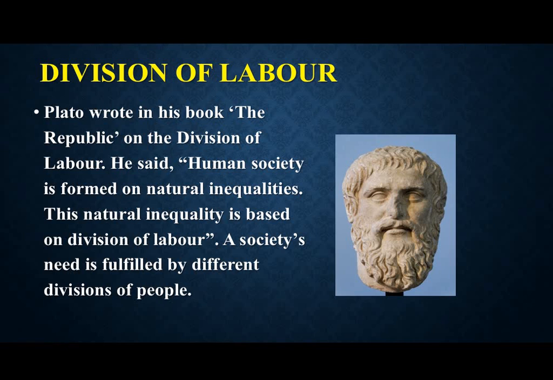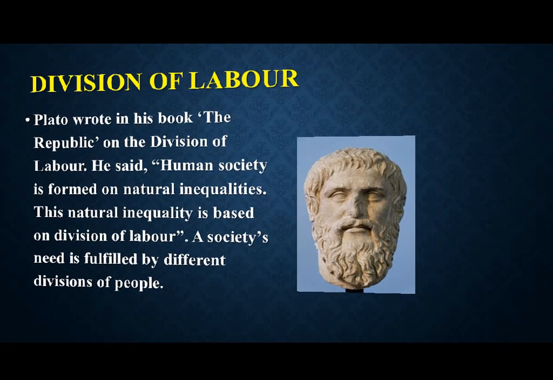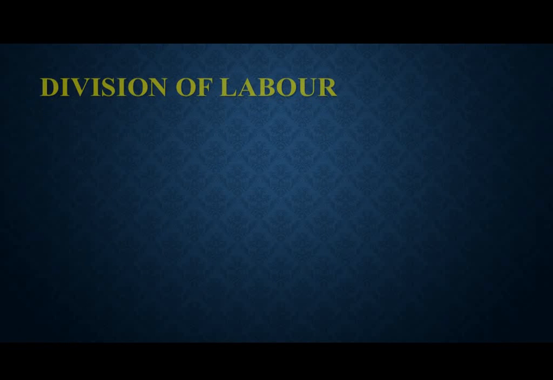Some of the great sociologists have mentioned labor in their books. Plato wrote a book, the name of that book is The Republic, on the division of labor. He said that human society is formed on natural inequalities. This natural inequality is based on division of labor. A society's need is fulfilled by the different divisions of people. Plato said that in his book The Republic.